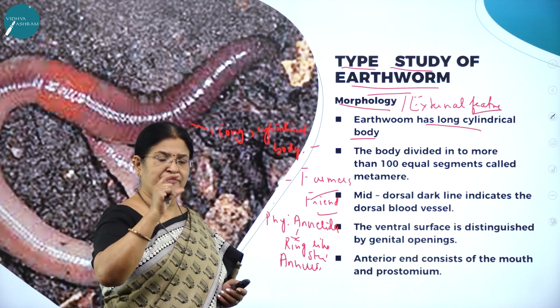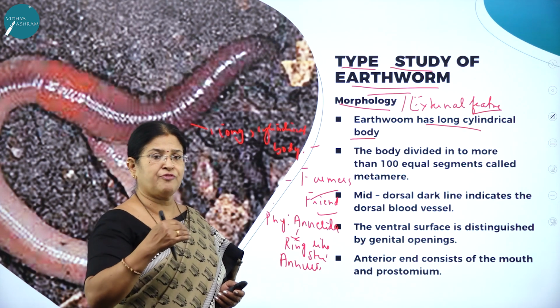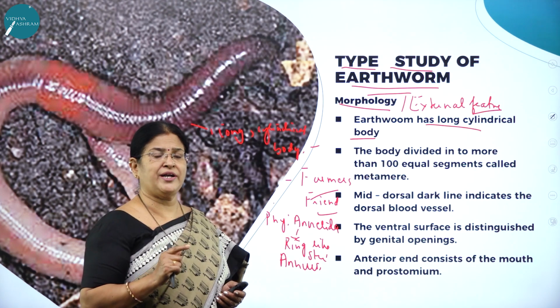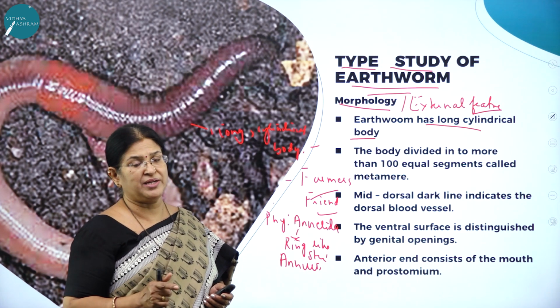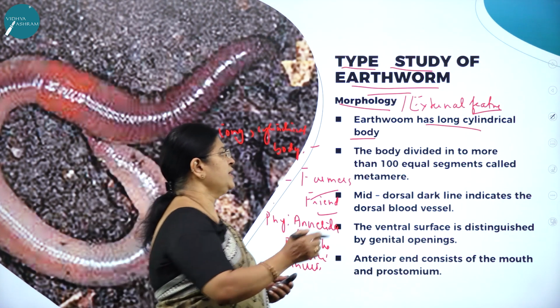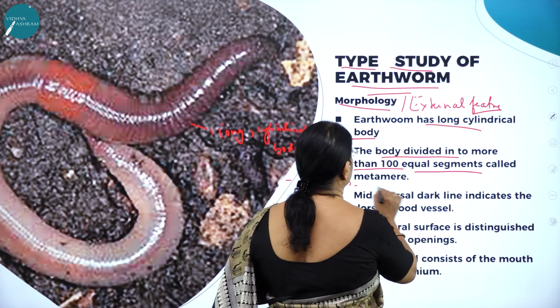Each divided segment is called a metamer, and the process of formation of metamers is called metamerism. So the whole body is divided into annular rings called metameres or segments, and the phenomenon is called segmentation. Here the body is divided into more than 100 equal segments called metamers.